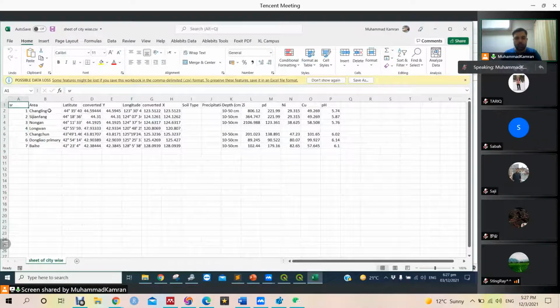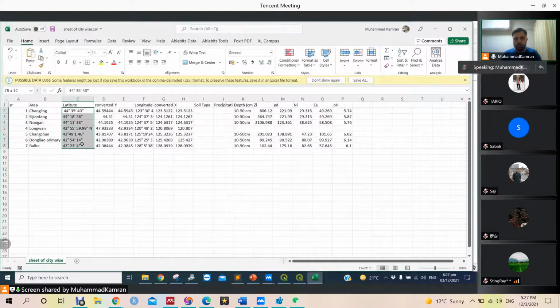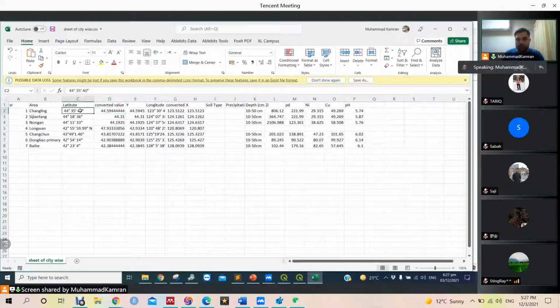So let's say we conducted a survey in these areas, and the latitude and longitude we collected were like this, but we need to convert it for GIS software. So this is basically degree minute second to decimal conversion. We can Google it, degree minute second to decimal conversion. This is the format in which the software is going to accept the value, and this is just keeping it to a maximum of 4 decimal digits.